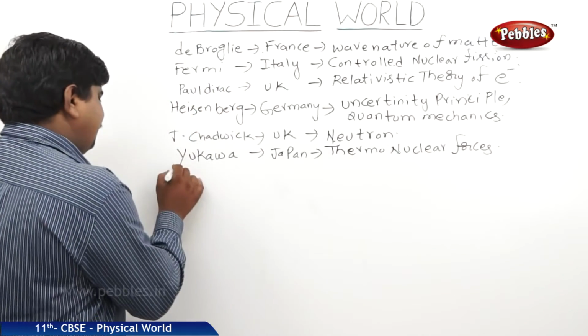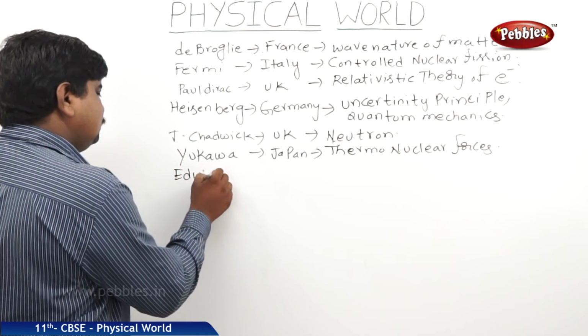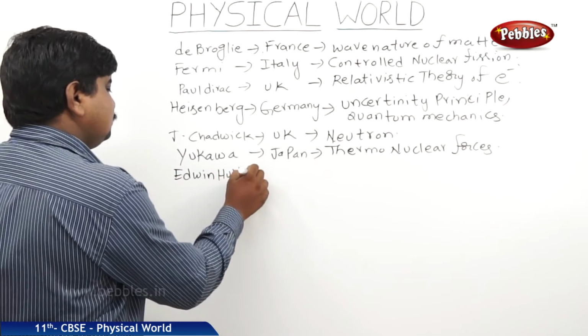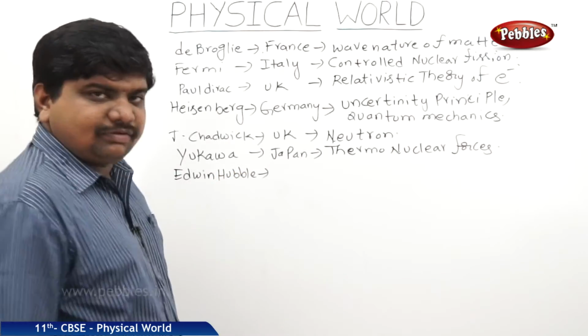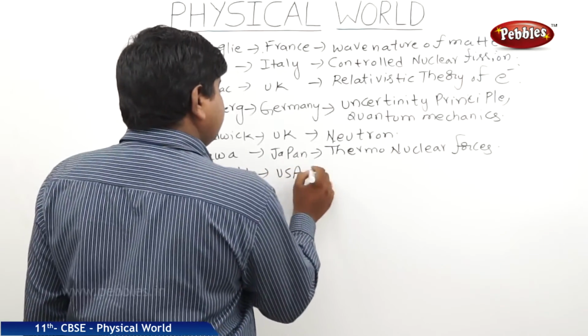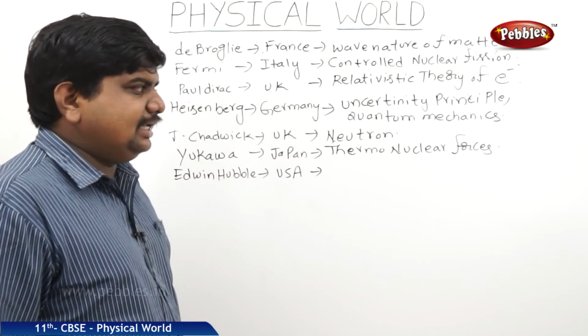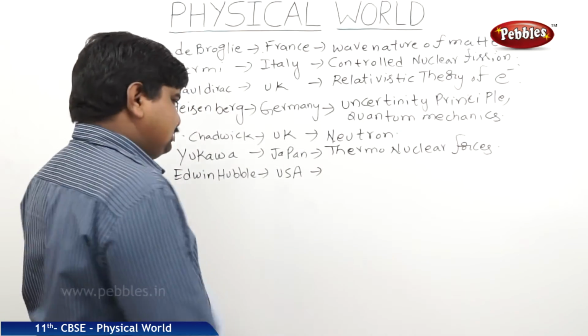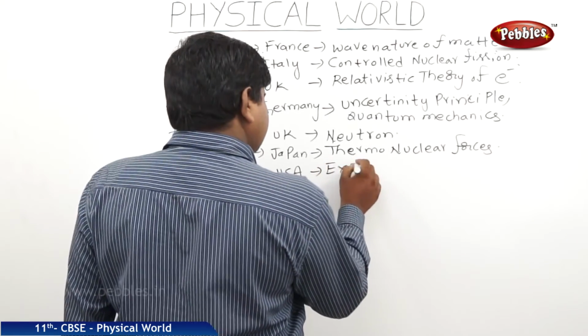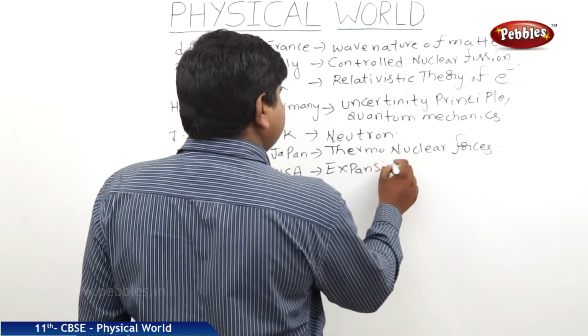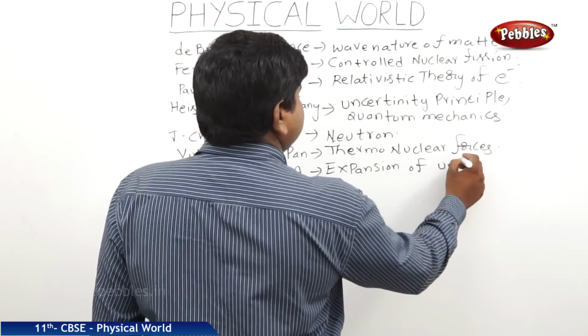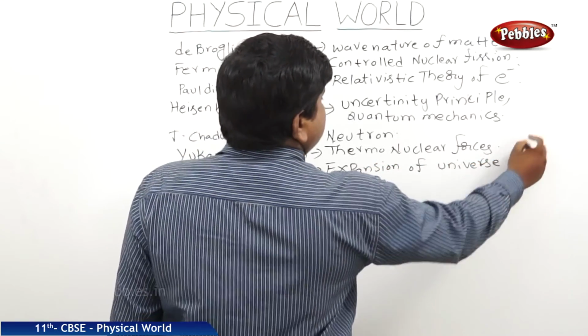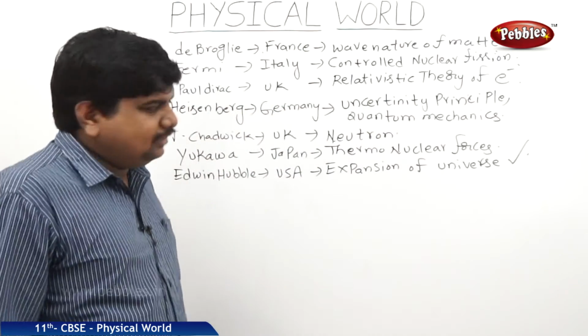Next great scientist was Edwin Hubble. He is from USA. So has discovered the expansion of universe. This concept has a lot of scope in future also.